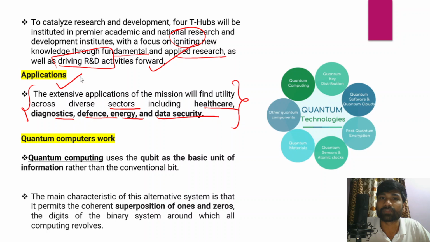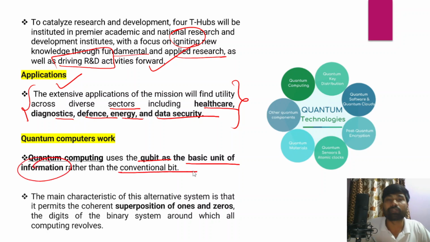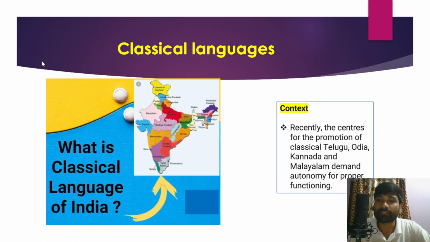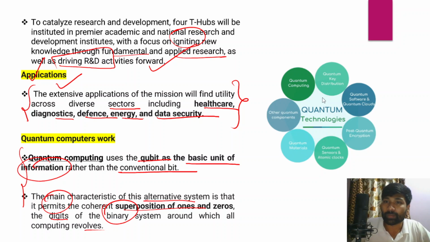So quantum computers at work. How will quantum computers essentially work in this context? Quantum computing usually uses the qubit as the basic unit of information rather than the conventional bit. The main characteristic of this alternative system is that it permits the coherent superposition of ones and zeros, the digits of the binary system around which all computing is based, right? So this is how quantum computers would work, and these are the applications of quantum computers. You can also see how quantum technologies would work here.